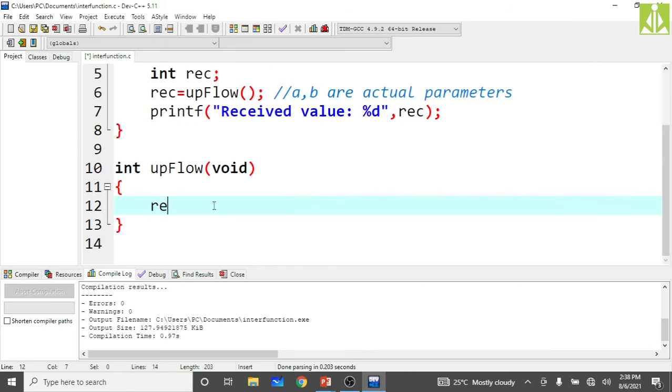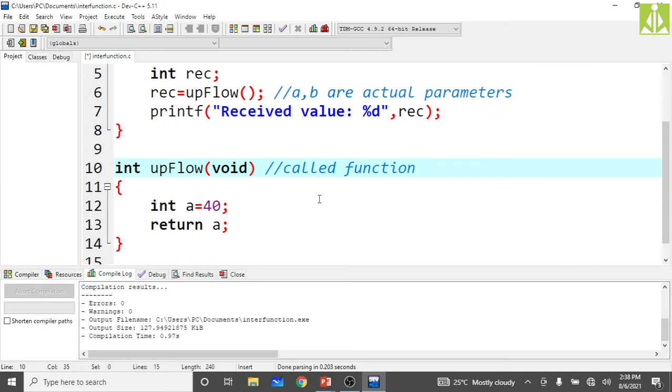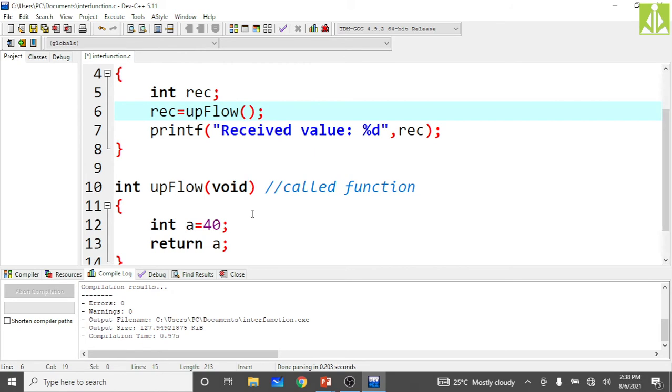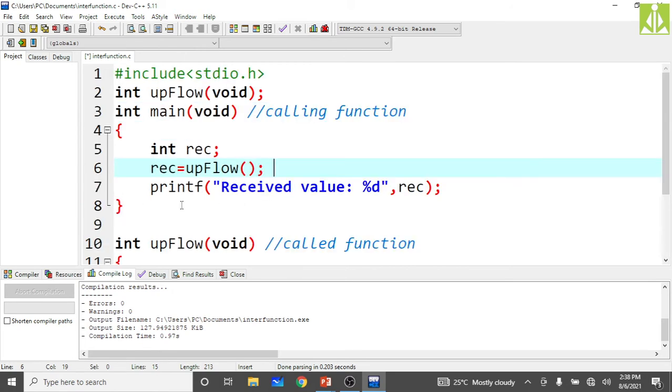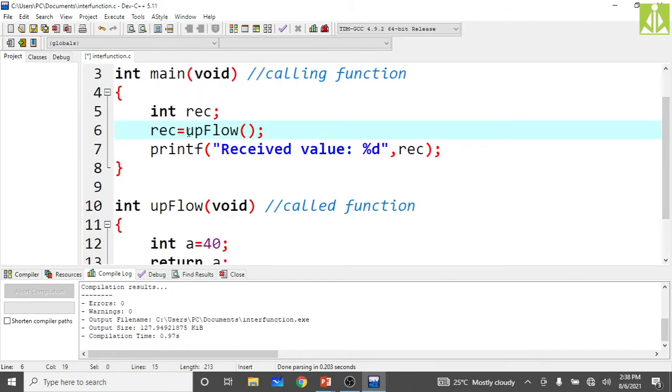Let us say I'm declaring one variable over here, int a equals 40, and that 40 I'm returning from here: return a. Here only we are declaring the variable a, and from here only we are passing the variable a back to the calling function. This is my called function, and this is my calling function. From the called function, the value of a I am passing back to the calling function. As you can see, the calling function is not sending anything. Only the called function is sending back the value.